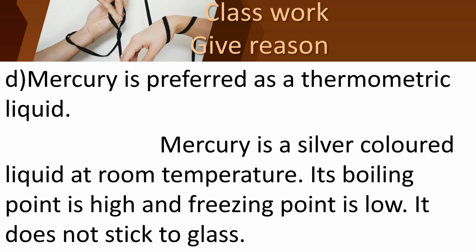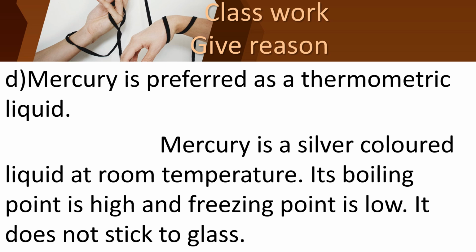And its boiling point is high and its freezing point is low, so it does not stick to glass. So that is the reason we prefer mercury as a thermometric liquid.